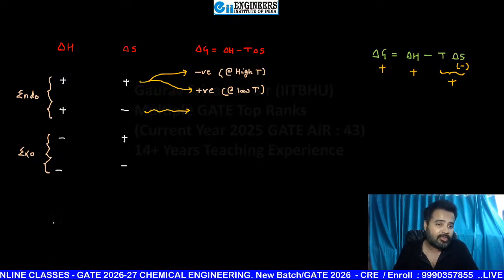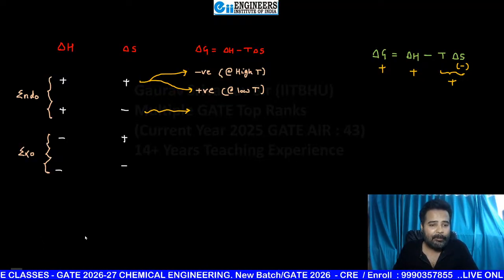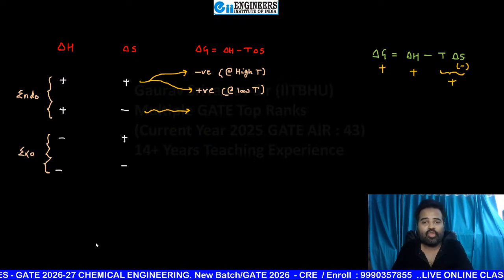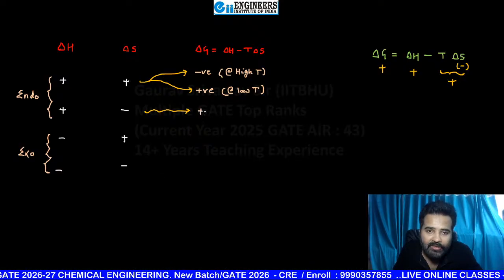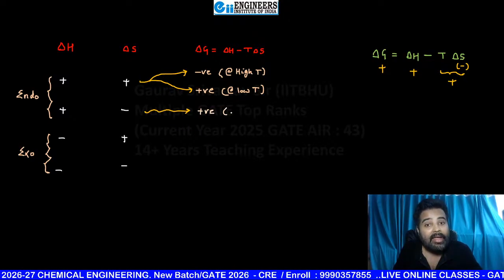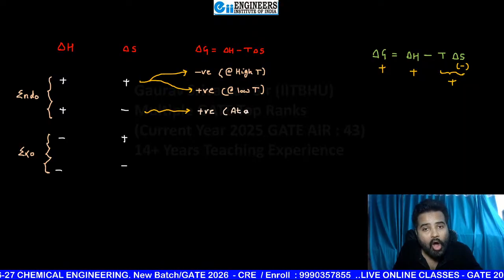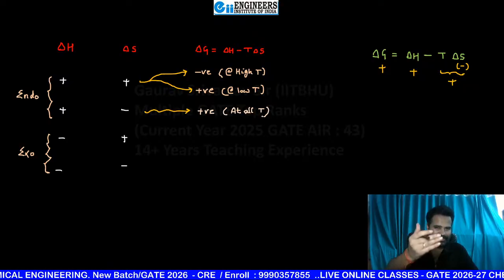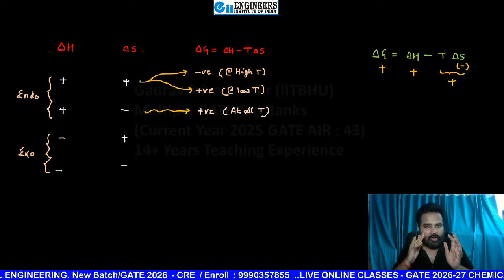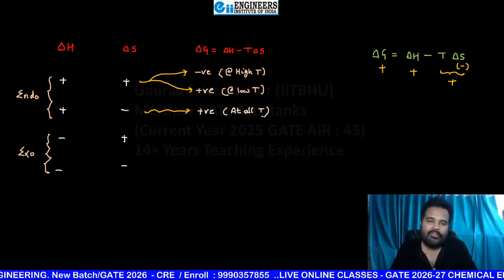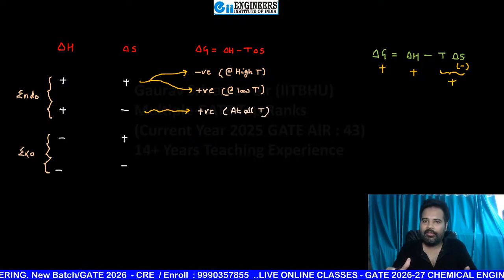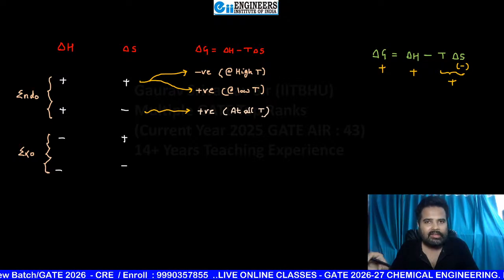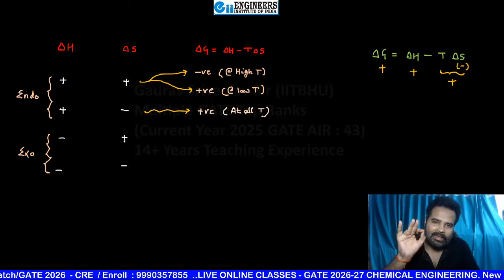Everyone tell me, my dear students, are you able to understand? Yes, sir. So here clearly it is positive and you can write here, beta, at all temperature. So what should be our conclusive statement for endothermic reaction? If change in entropy is negative, then the reaction is not feasible at any temperature.